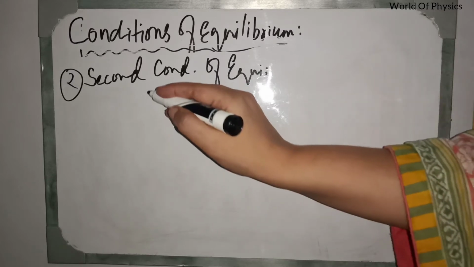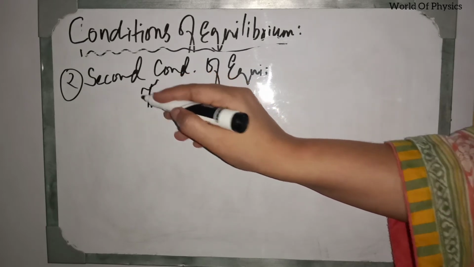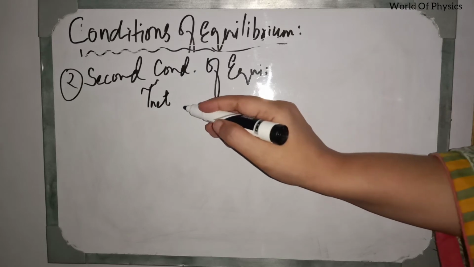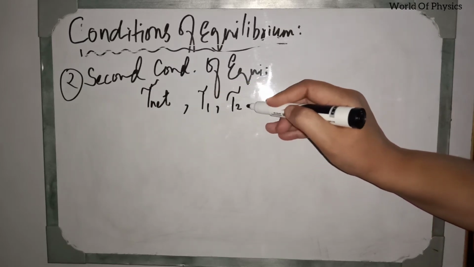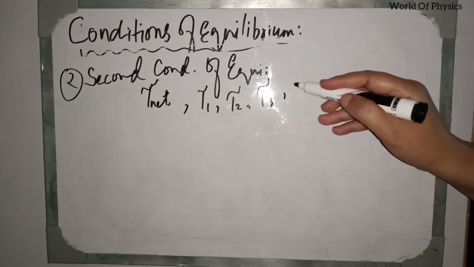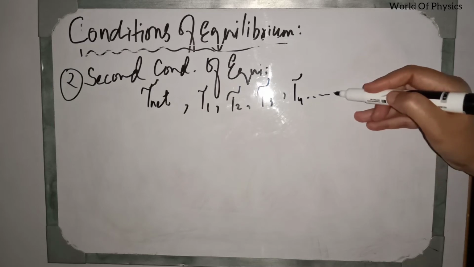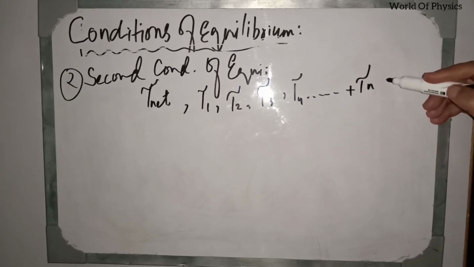For example, if net torque is the total torque acting on the body and there are some torques acting on the body like torque 1, torque 2, torque 3, torque 4 up to torque n, then all their sum should be equal to 0.